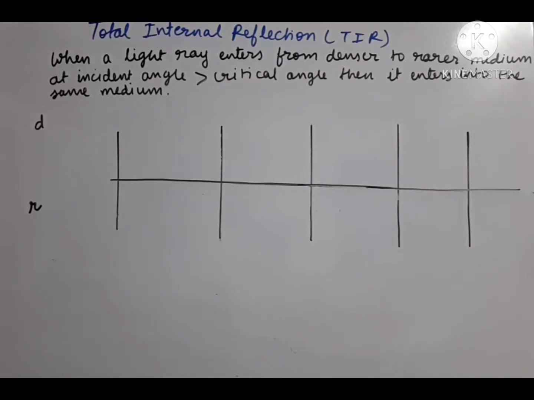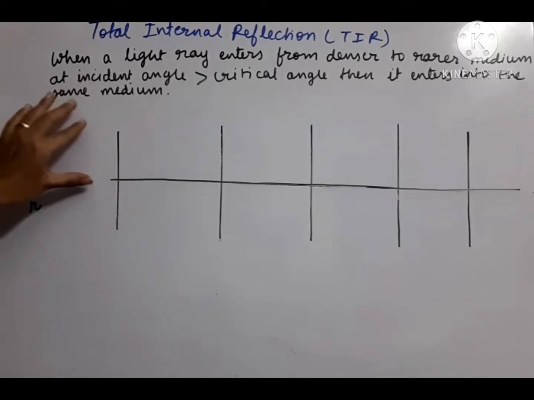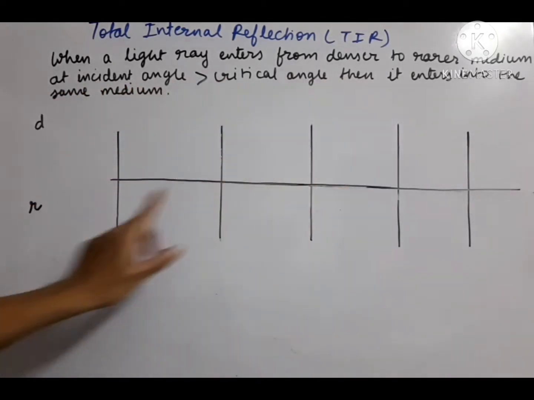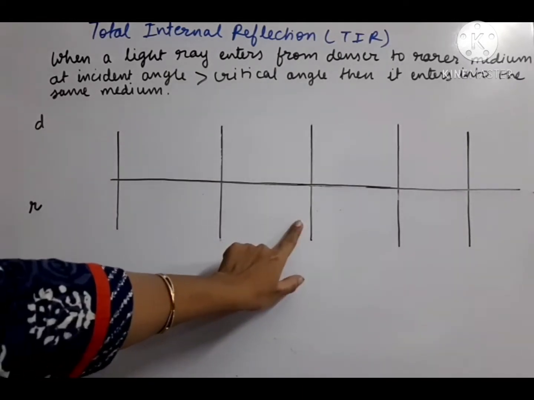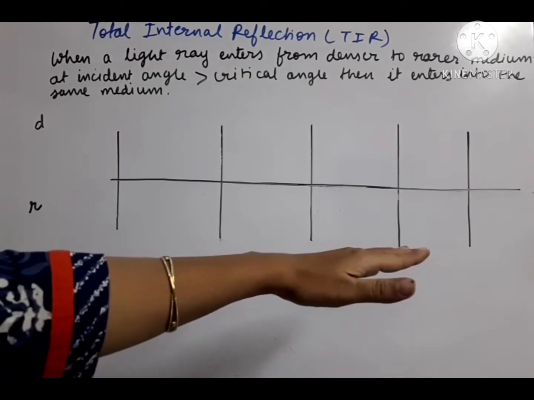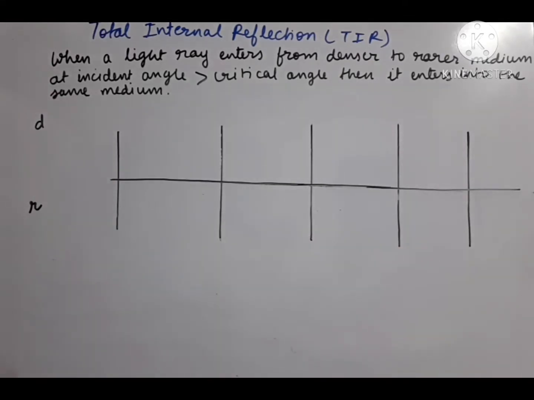So how will this happen? In spite of two mediums being present where refraction should take place, reflection is taking place. So let us understand the difference with the help of this diagram. Here we have taken the denser medium and here we have taken the rarer medium. These normals are drawn so that we can change the incident angle with respect to these normals and see what the effect is later. So let us start now.